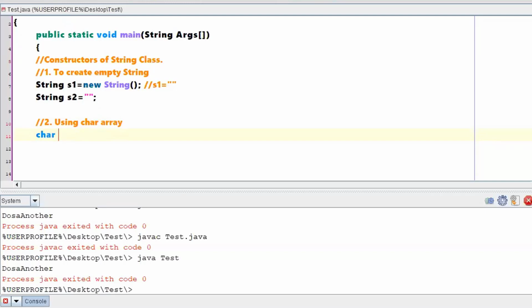Let me say something like alpha, and for these characters I will initialize some values, something like A, B, C, D.